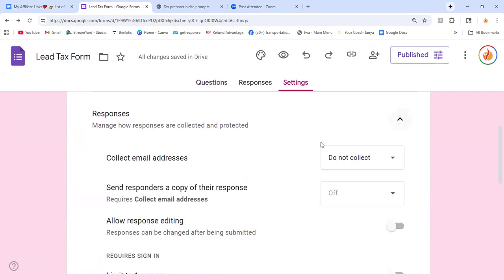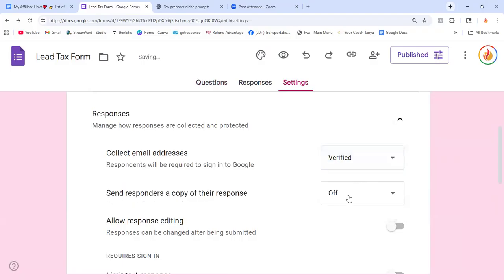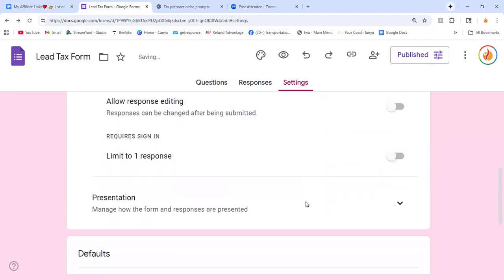Manage how it's collected: collect email address. Do not collect because the email is in it. Verify respondents, send respondent a copy of the response, always.